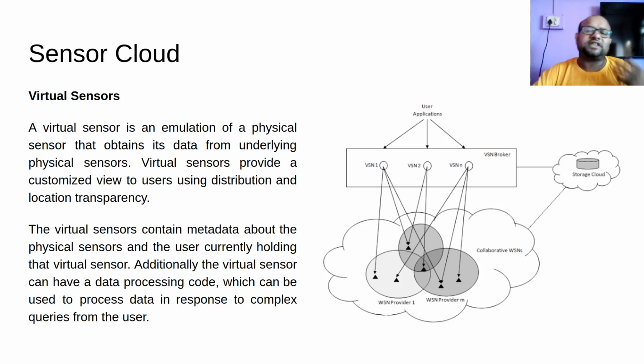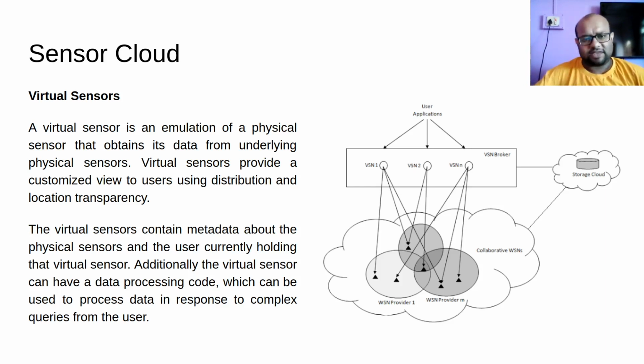Because of this high processing capability, we can run very complicated high-end code. So highly demanding programs may be there in our virtual sensor, and when I have some query as a user, I can make that query, and the program in this virtual sensor will run and give me answers to that query.